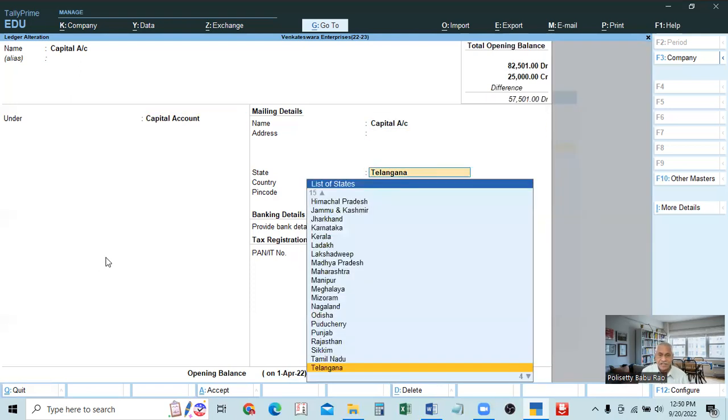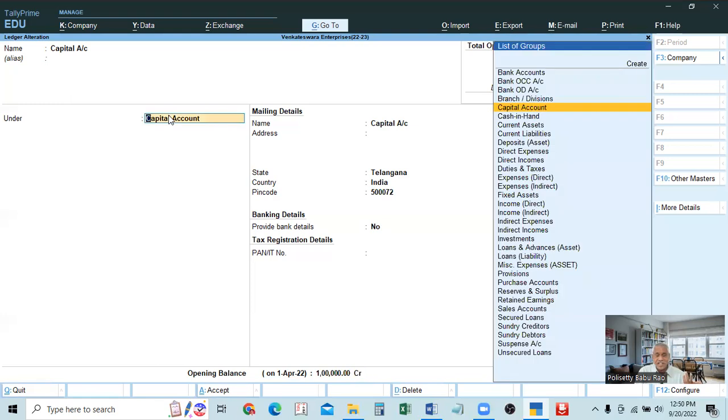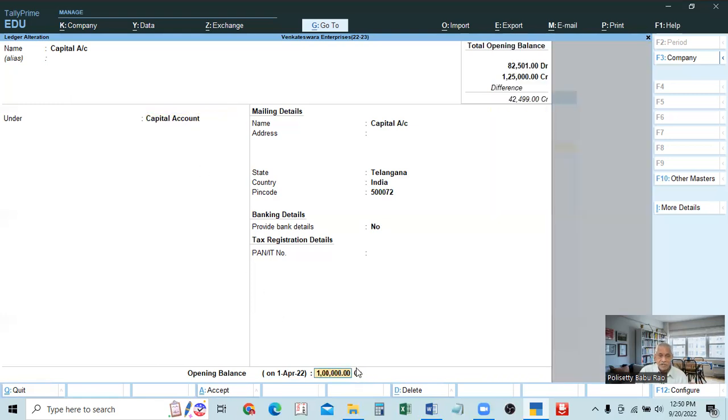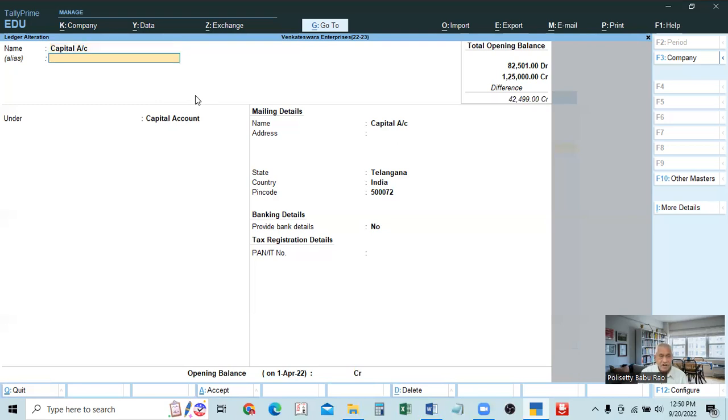Okay. So after creating this ledger, it will come here and we enter, and it will show a credit balance, because it will take the help of the group. Capital account is a liability, it is a credit balance, so it will show a credit balance. Okay. Suppose this account is already existing.